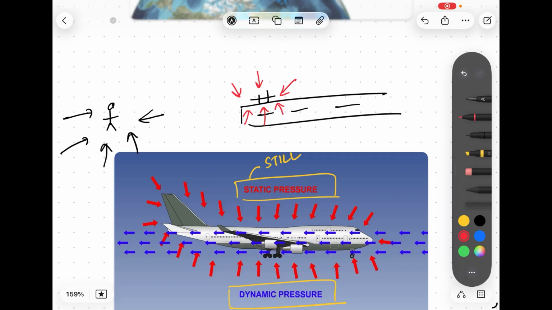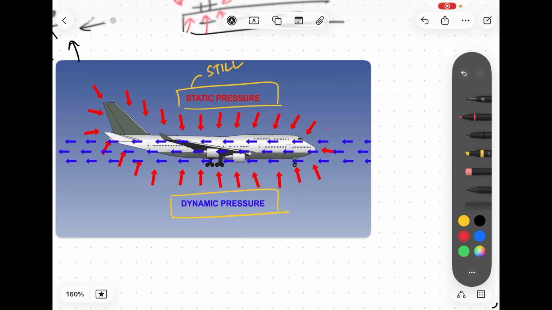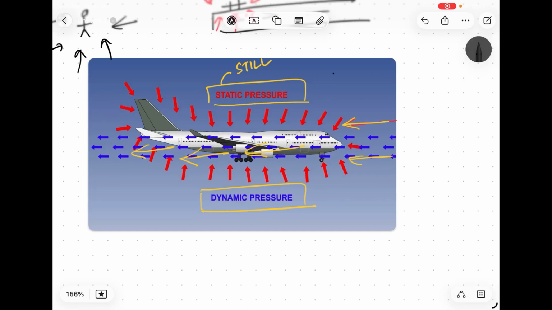Now what is dynamic pressure? The opposite. It is experienced when the aircraft or anyone is moving. For example, when you drive a car and take your hand out of the window, you experience a force in the backward direction that pushes your hand back. That is dynamic pressure. So when the aircraft is moving, the pressure in the backward direction, opposite to the motion, is dynamic pressure. An aircraft experiences both static and dynamic pressure.